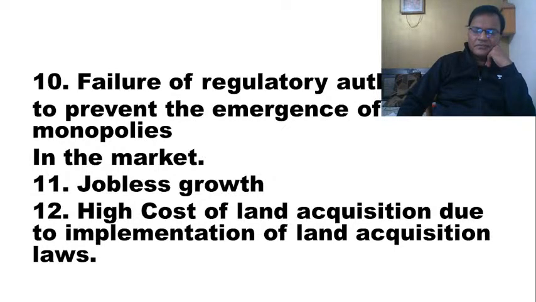Take the case of telecom sector. We have only 2-3 telecom service providers. Go back 10 years, we had at least 32 telecom service providers. Why had it come down to only 3? It is anybody's guess. That was the failure of government. The failure of the government to prevent what we call crony capitalism is also one of the reasons for our failure to ensure industrialization of our country.